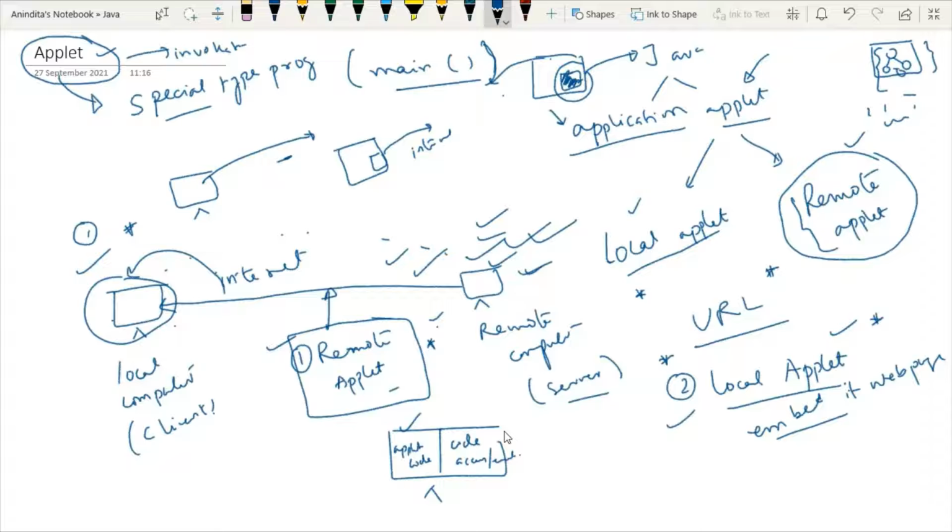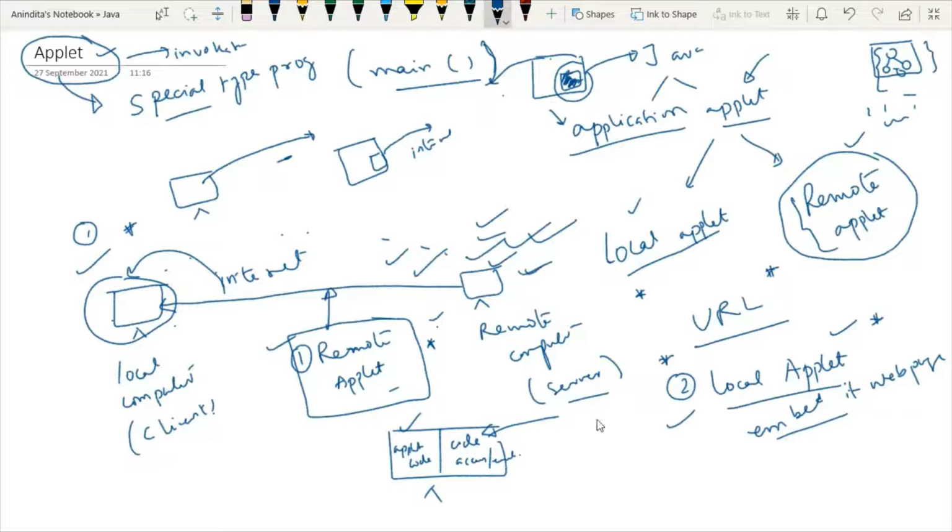Now, the second question will definitely come in your mind. Okay, we understood that our local machine will be divided into two parts, and in one part, we will write the applet code in order to design some graphical visualization. But in another part, why do you need another code? Here, at the beginning of this class, I have clearly mentioned that we don't have the permission for using main class or main method because applet won't use it. So whenever you are not using any main class or main method, then how can you execute it? So here is the point. So this second code is responsible for executing the applet code.